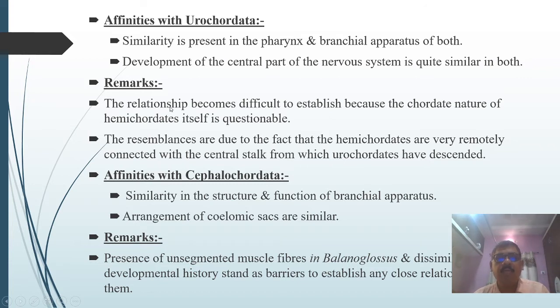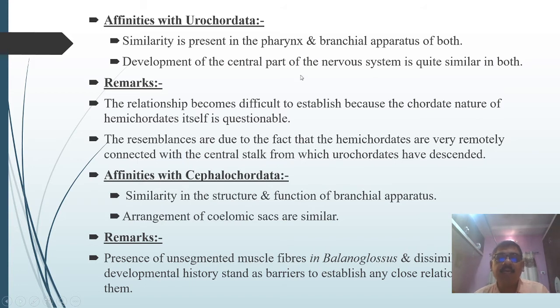So the relationship becomes difficult to establish between the urochordata and the hemichordata because the chordate nature of hemichordates itself is questionable. And the resemblances are due to the fact that hemichordates are very remotely connected to the central stalk from which the urochordates have descended.